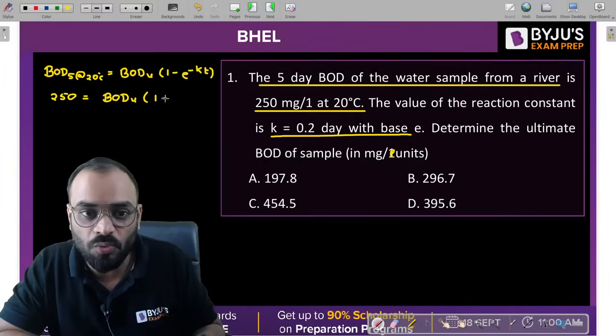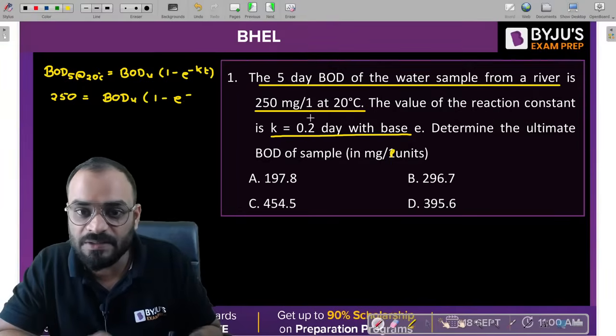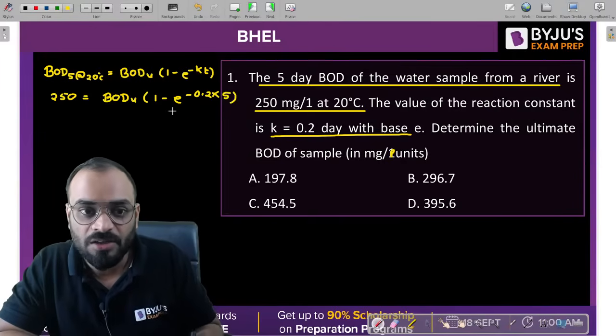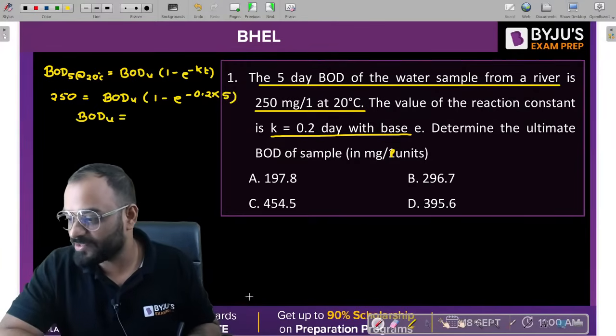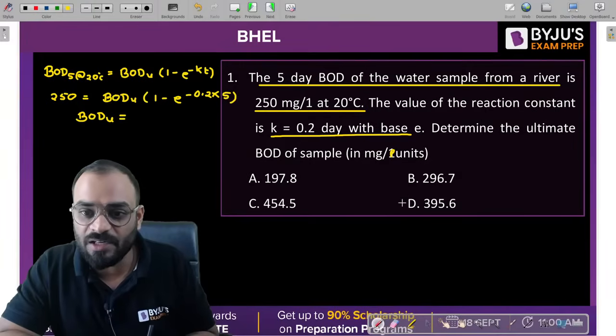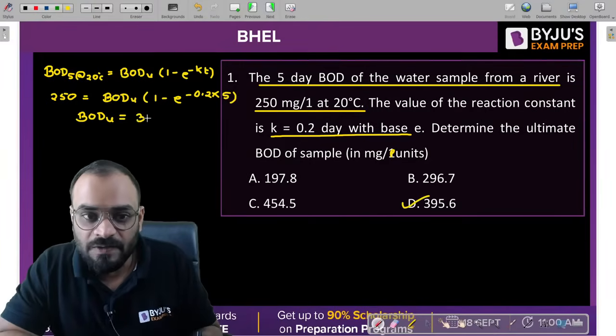K value is 0.2, and t is 5 days. Now solve this and let me know the answer. Very nice, D is the correct answer. It is 395.6.